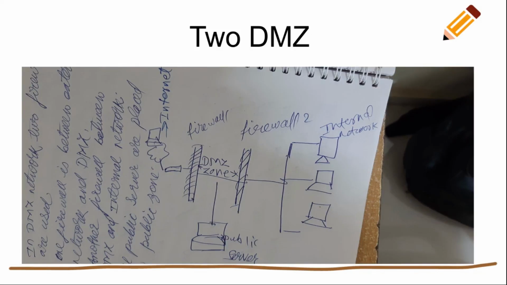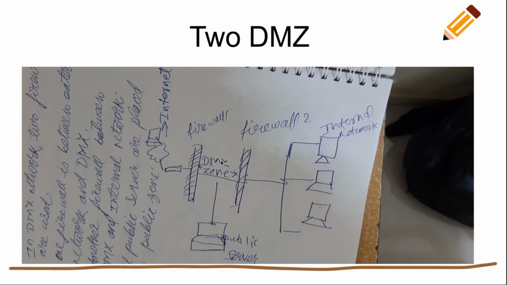Here one firewall is between the internet and the demilitarized zone, and another firewall is between the internal network and the demilitarized zone, where the public web server sits.